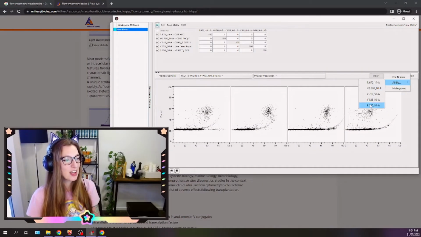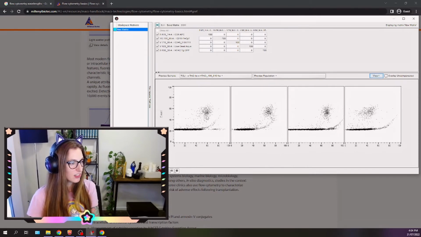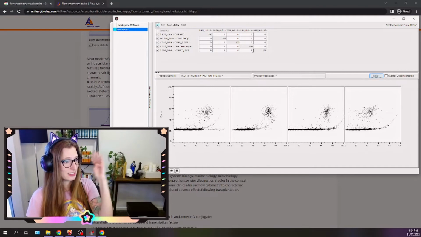But we're going to just start by compensating over here. Oh god, see how these curve upwards like this? That's not what you want. You want a nice, straight, clear population.